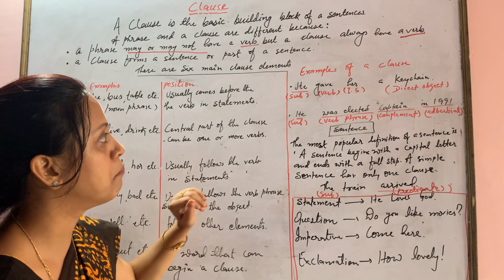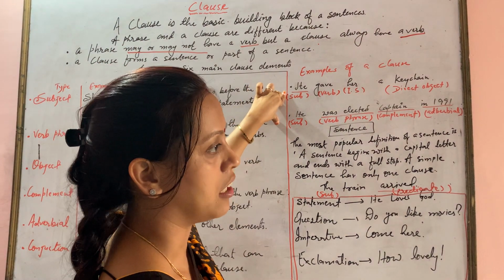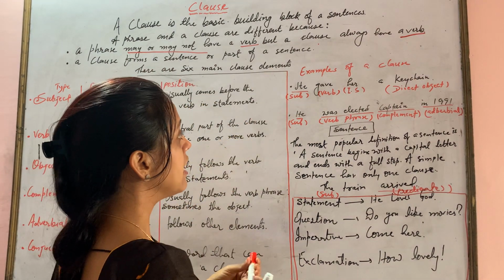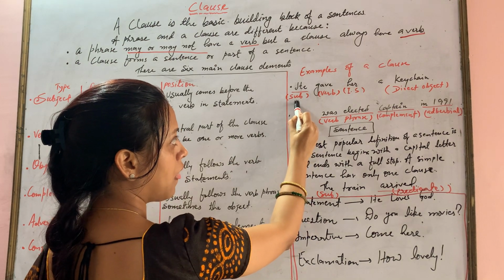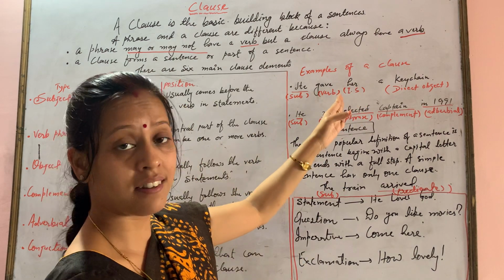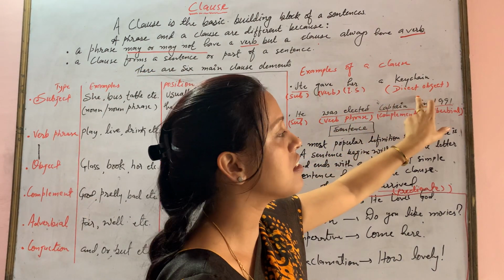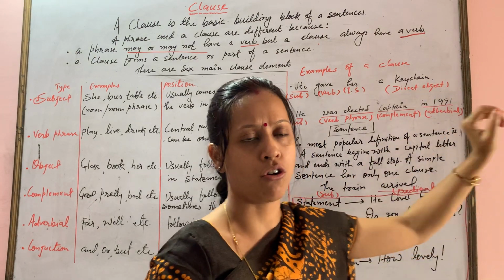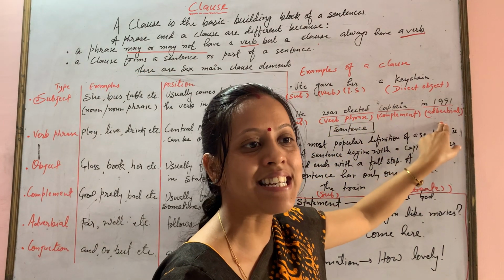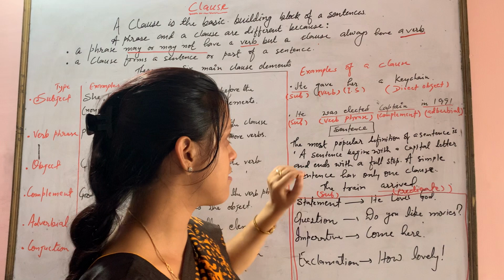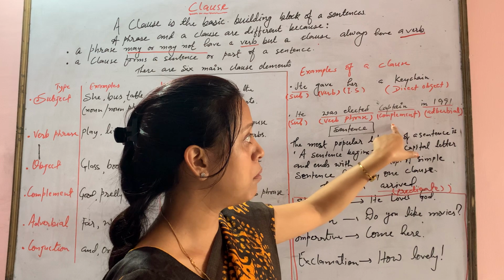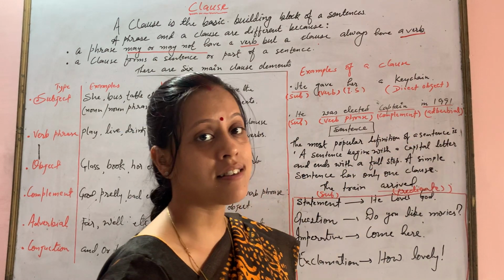Now, let us see an example. He gave her a keychain. It's a simple sentence. Here, he is the subject. Gave is the verb, her is the indirect object, and a keychain is the direct object. There can be an indirect object also in a sentence. He was elected captain in 1991 is the other sentence. Here he is the subject, was elected is the verb phrase, captain is the complement, and in 1991 is the adverbial.